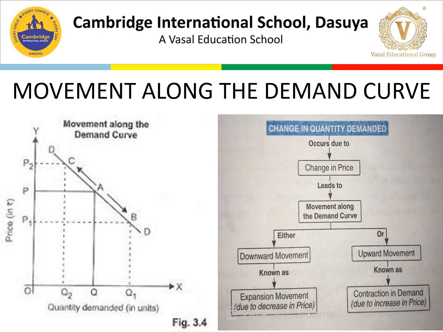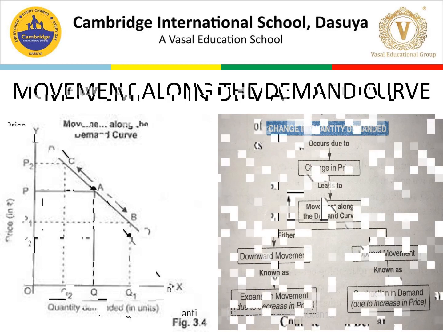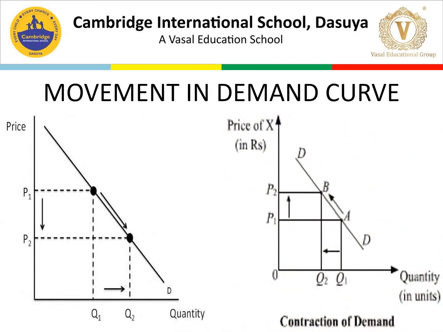Next thing is movement in the demand curve. There are two movements: one is upward and the other is downward. When we talk about the downward movement, we are always talking about expansion. The first figure represents the expansion of demand.